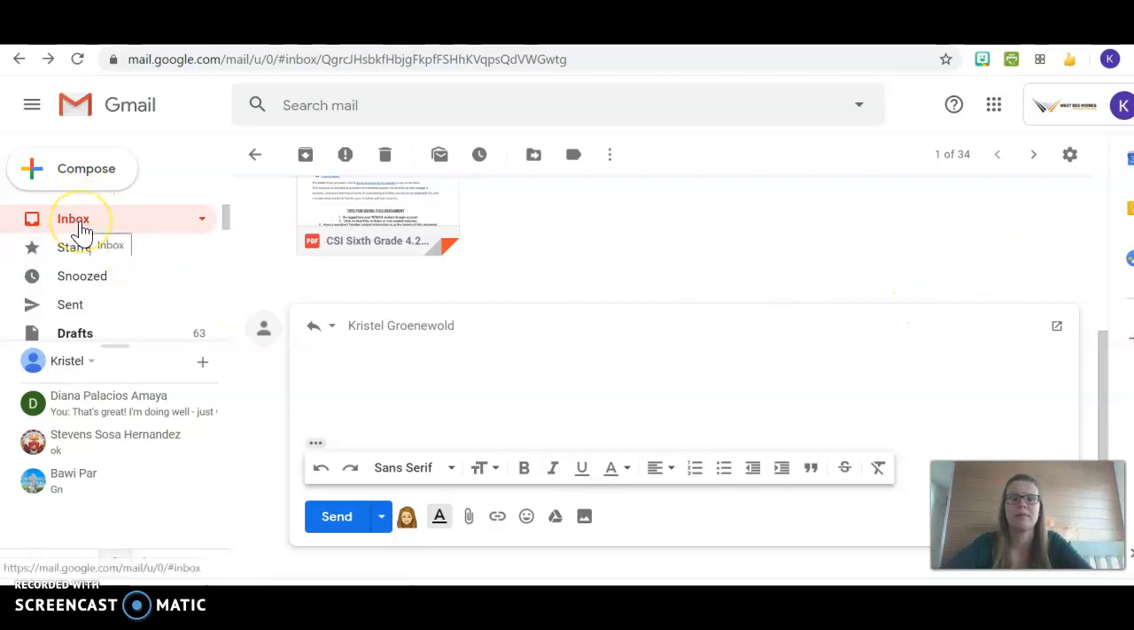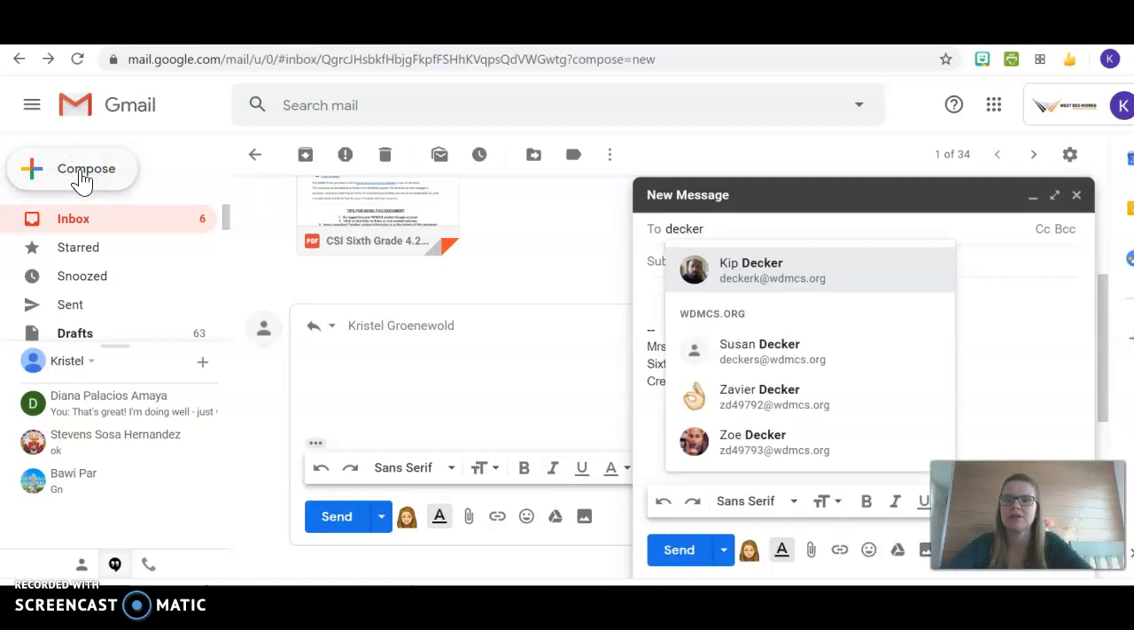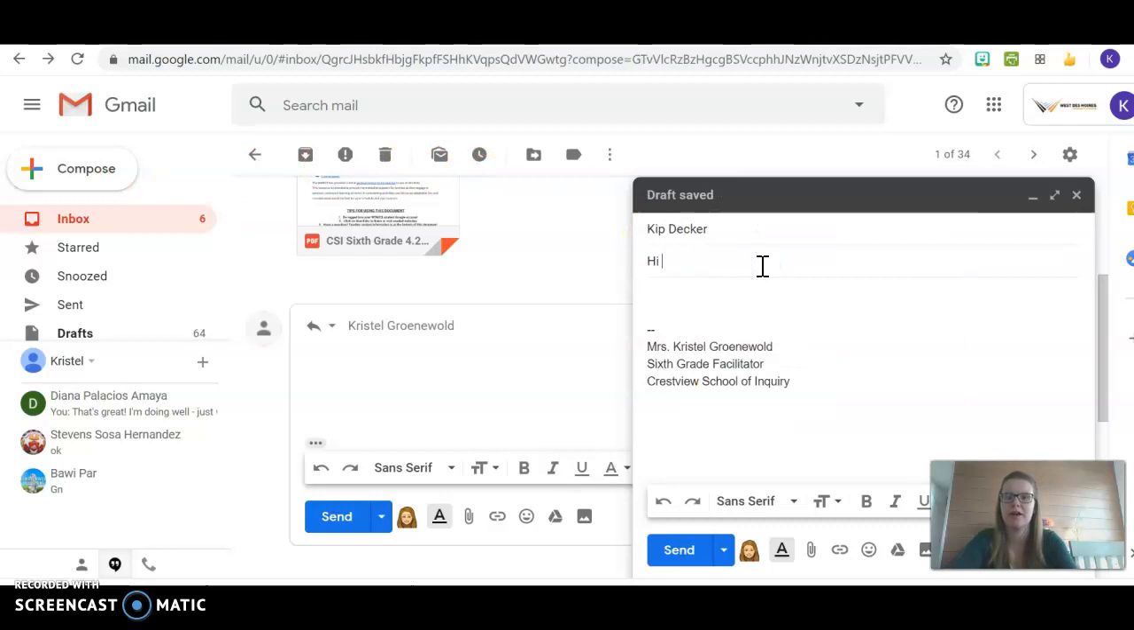Or if you want to write a message to another teacher, an email to another teacher, you can always click on compose, this plus sign right here. When you do that, if you want to write to Mr. Decker, you can just start typing in Decker, click on his name, maybe put a subject in there, hi from Crystal, tell him who you are, and then you can type your message below. When you're done, hit send.